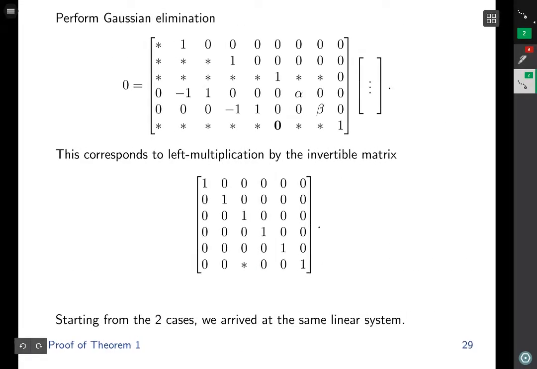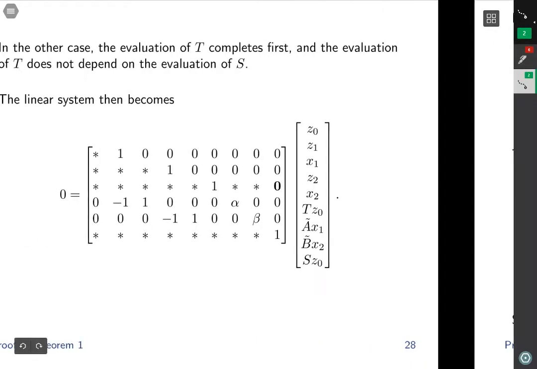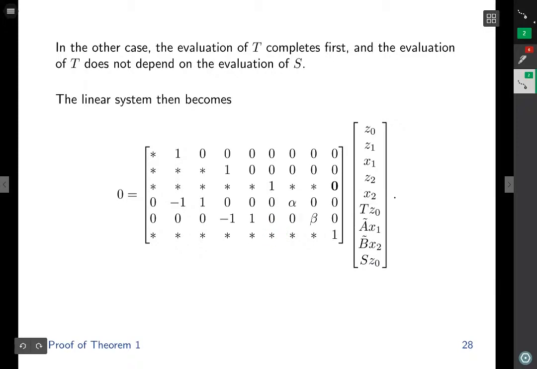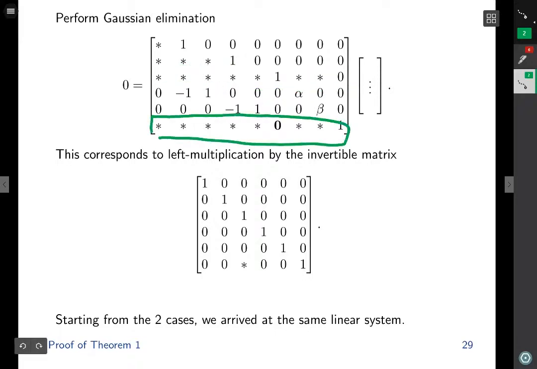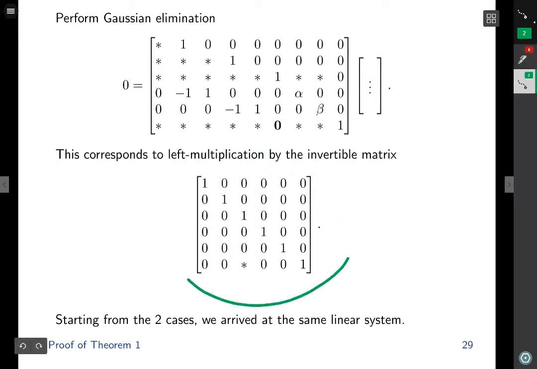Again, to simplify the system, we perform Gaussian elimination. Pay attention to this 0. Previously, that position was occupied by an unspecified scalar. To eliminate this non-zero, we take this row, multiply it by an appropriate scalar, and then subtract from this row. By the way, because this component is a 0, this component is unaffected by this operation, and these components can be affected by these unspecified scalars. Again, this corresponds to left multiplication by this invertible matrix, and we know it is invertible because the diagonals are non-zero and it is lower triangular.